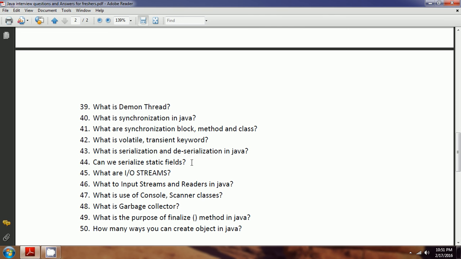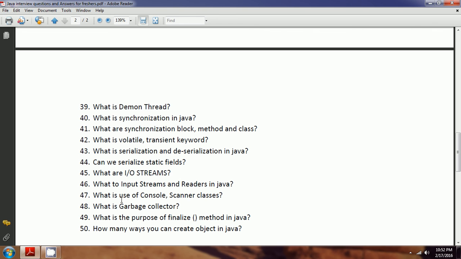Next, what are the IO streams? Whenever you're working with files or streams, Java provides a couple of classes to work with them. This concept is known as IO streams.